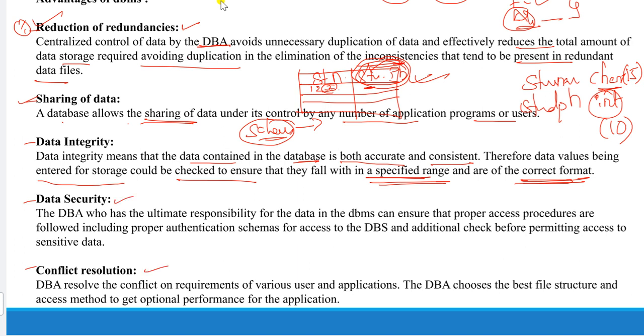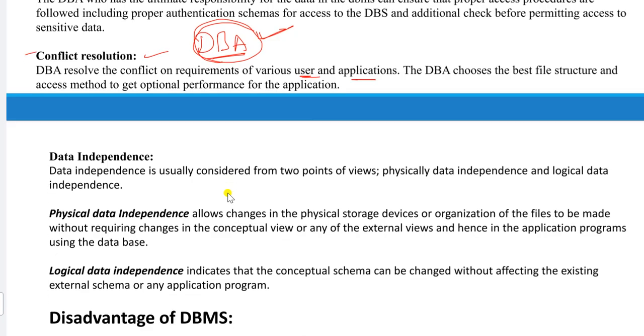And next, conflict resolution. Here some conflicts, some problems occur in the database because of users and applications. Okay, who will solve the conflicts in DBMS? Undoubtedly the DBA, the database administrator, will resolve the conflicts on requirements of users and applications. He or she chooses the best file structure and access method to get optimal performance for the application. Right? So this is conflict resolution in a database.